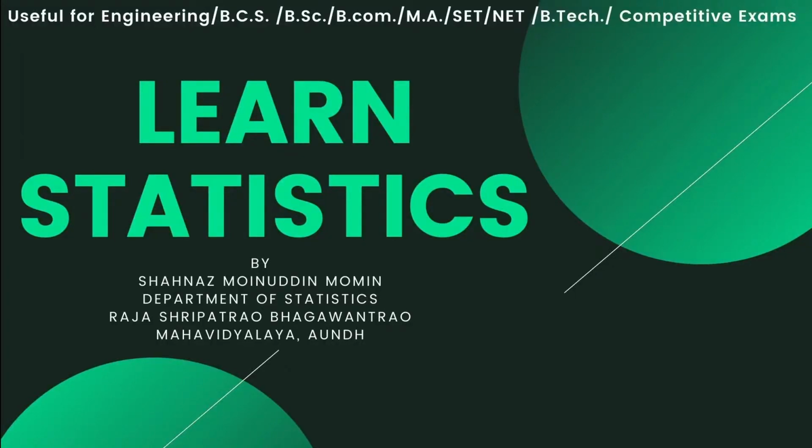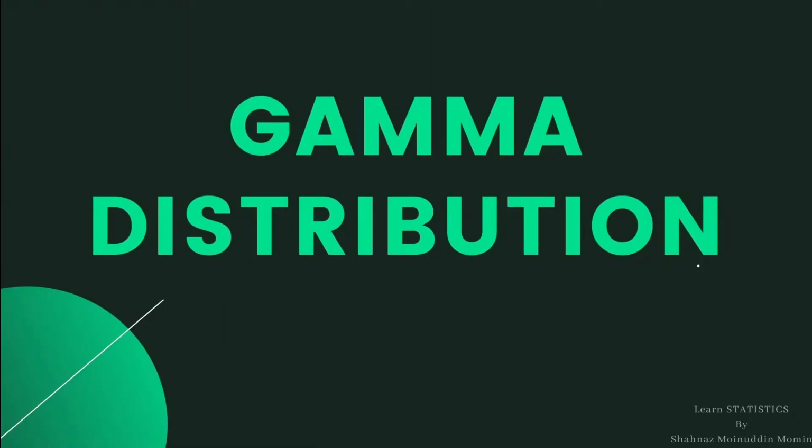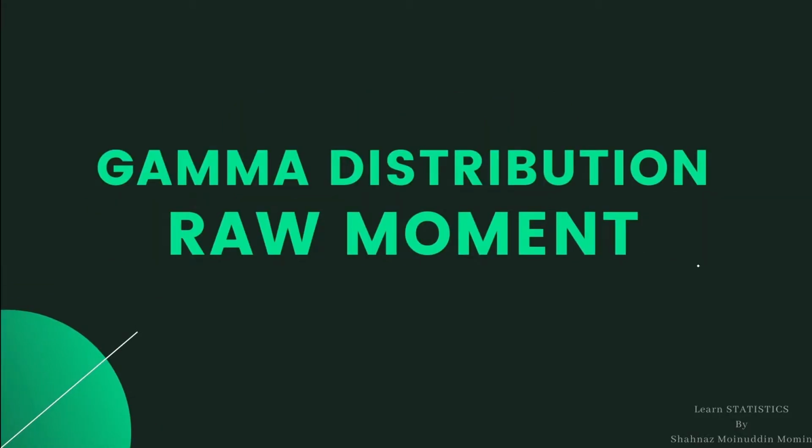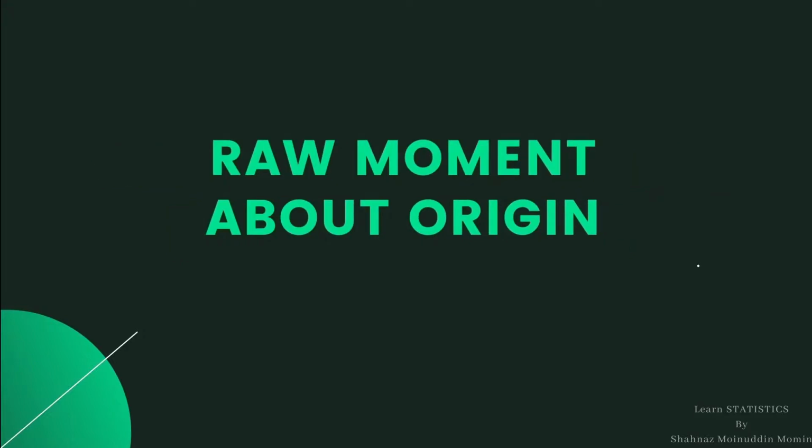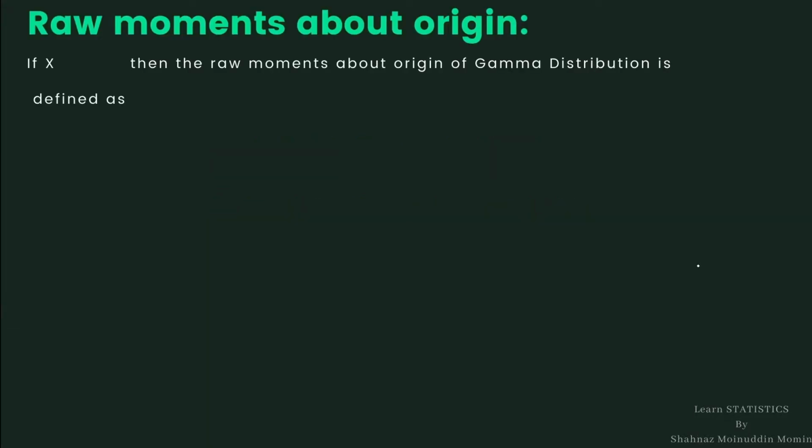In this class we are going to learn the statistical concept in a simple and easy way. The topic of today's lecture is gamma distribution. In the gamma distribution we are going to learn the raw moments of gamma distribution. So we shall start with the raw moments about origin. The definition of raw moments about origin.